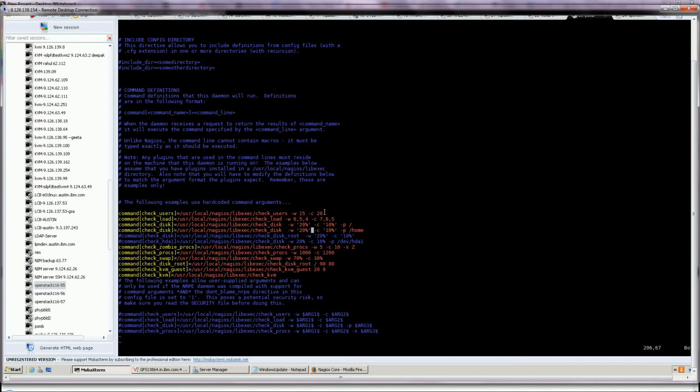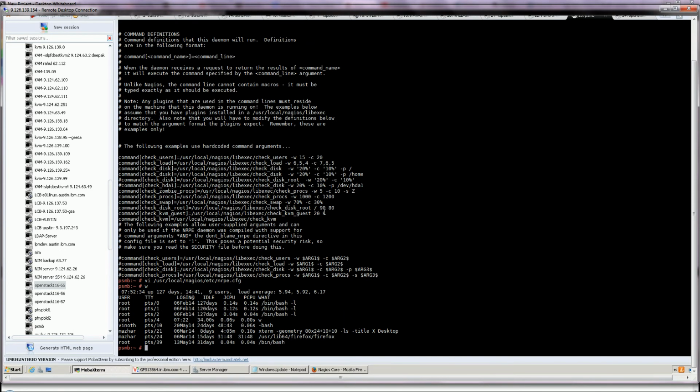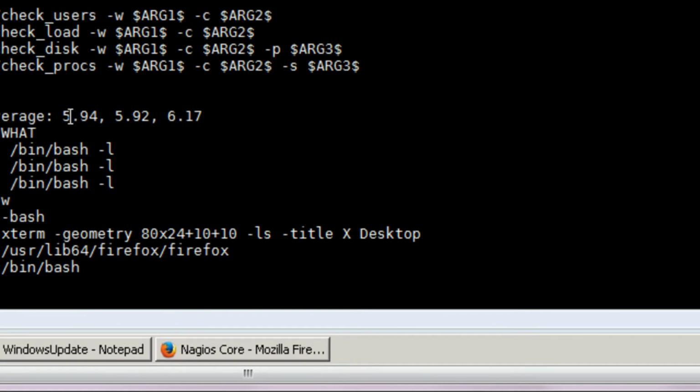Now I have come to another system. Here you can see the W load average is showing 5.94. It is very near to reaching the top, because here also the maximum value will be 8. Up to 8 is the normal work. After 8 the load will increase. So this is only for the load average, how you can calculate the load average. For a single core CPU, single core, single processor, there is only one value. If it is 1.2, it means 2 is in the queue. Thank you friends.